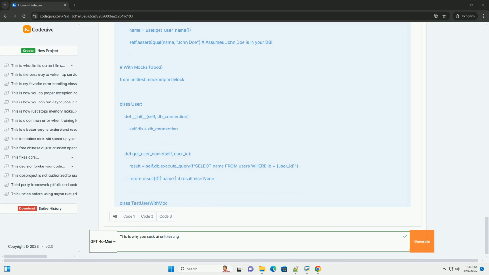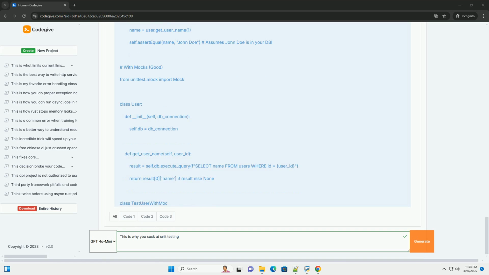Test for edge cases. Test with null values, empty strings, very large numbers, zero values, and other edge cases. Test for error conditions. Test that your unit handles exceptions and errors gracefully. Boundary value analysis: test the values at the boundaries of input ranges. For example, if a function accepts a number between 1 and 10, test with 1, 10, and values slightly outside the range, 0 and 11.